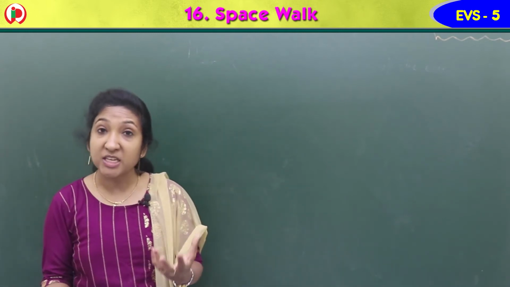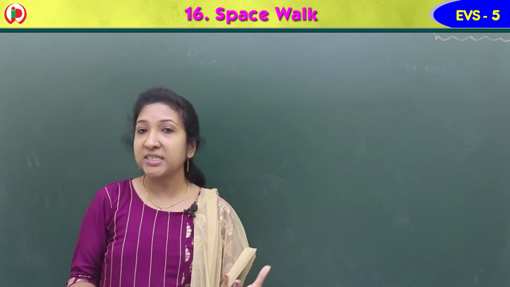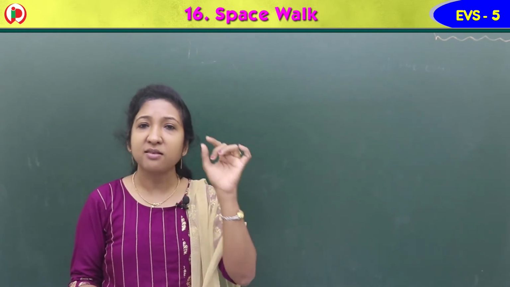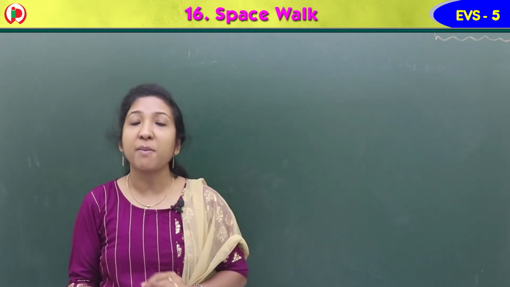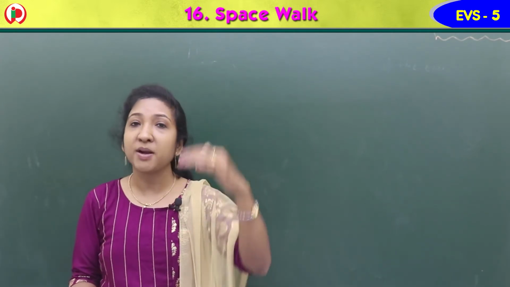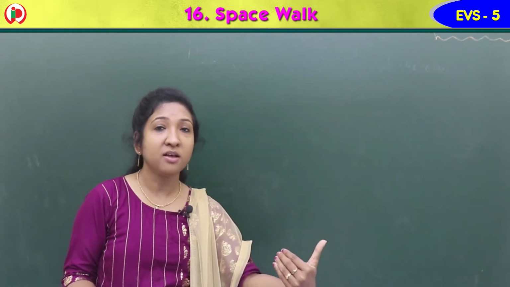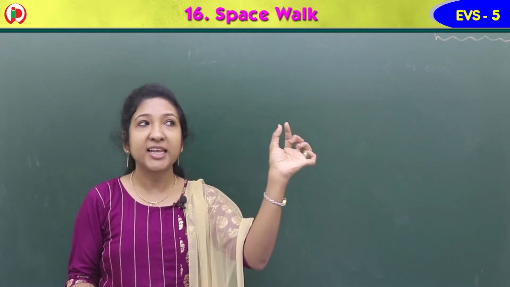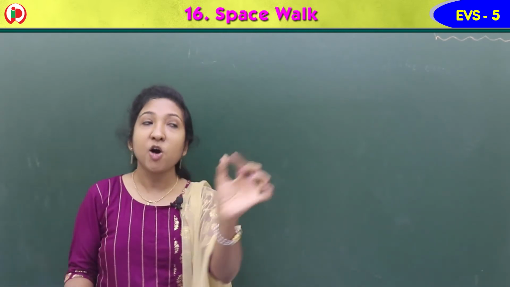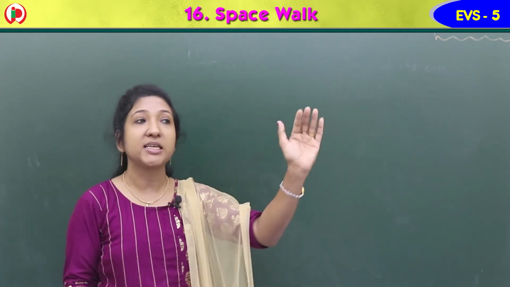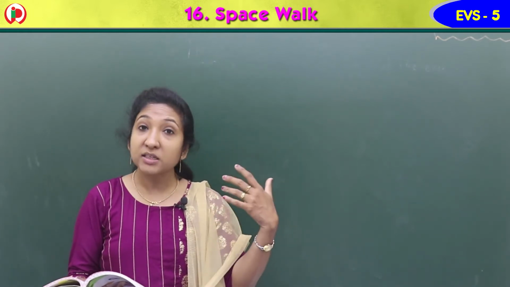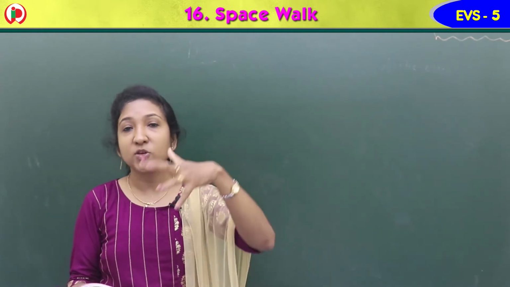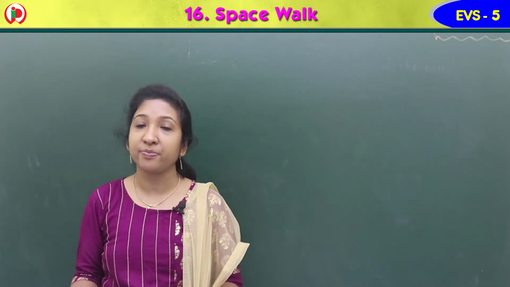Then we learned about meteors. They are called shooting stars. Why? They travel in space. They are sand-like particles, very small, minute particles traveling in space. But when they enter the Earth atmosphere, what happens? It burns and leaves a long thin streak of light, a trail of light. So it is called a shooting star, we say. When several meteors come together, it is called a meteor shower.